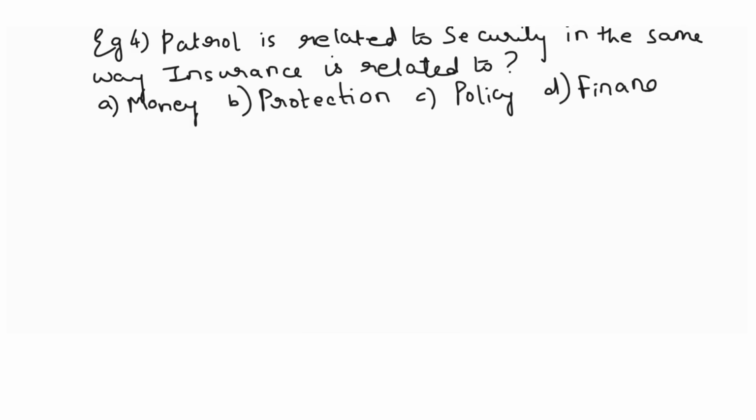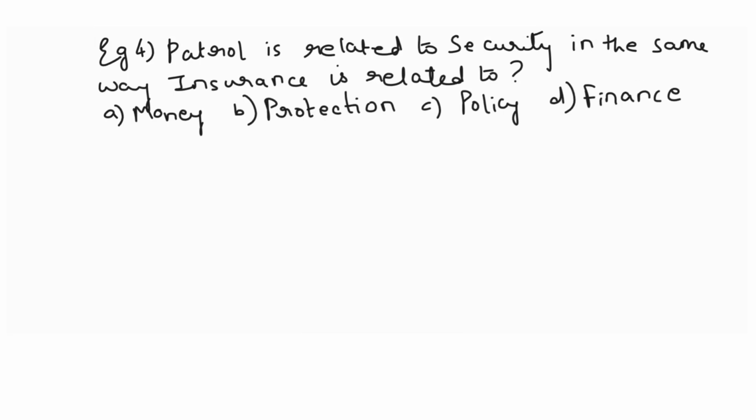Now, if we look at this example, petrol is related to security. Patrolling is being done for security reasons. The motive of patrolling is security. So why do we do insurance? What is the purpose of insurance?